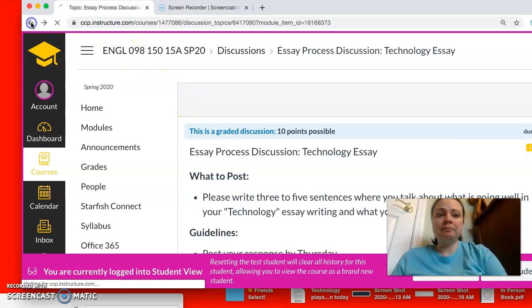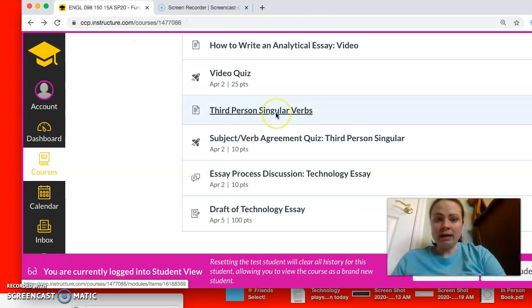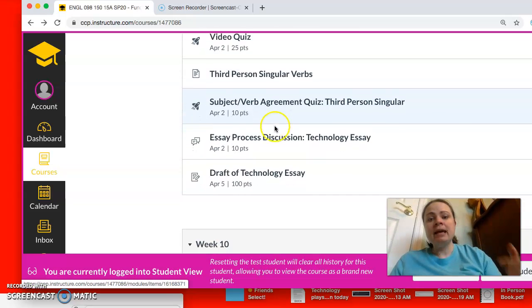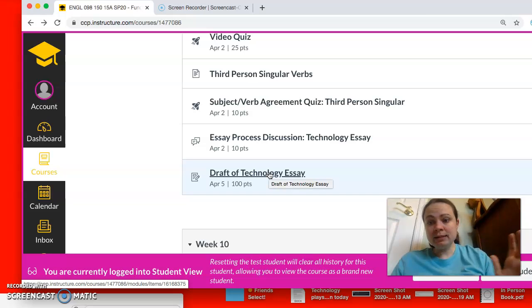We're going to go back. Okay, so you completed the quiz, and then you're going to write a draft of your technology essay. It seems that you know how to upload it. I'm going to tell you that first and then give you a couple of tips about your essay. You also can look at the video to get a sense of how to write the technology essay.